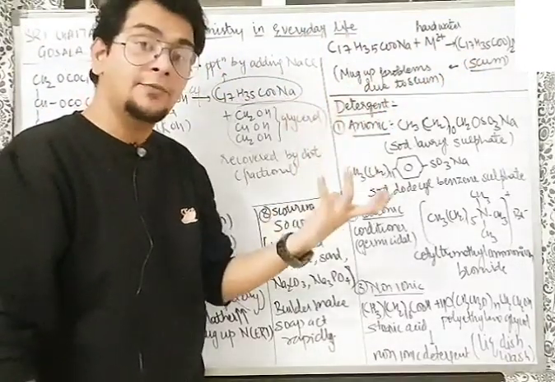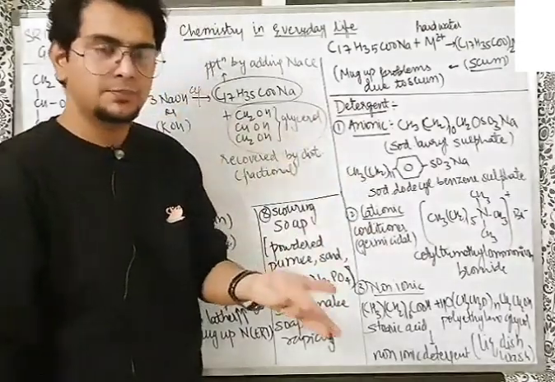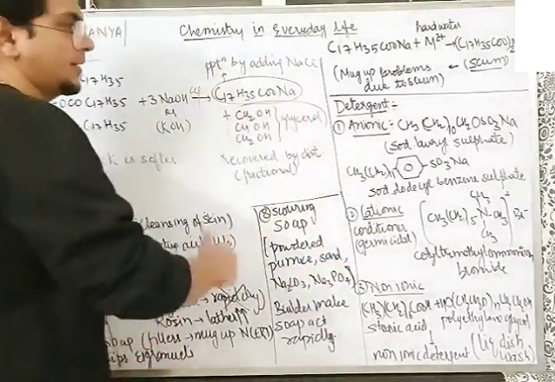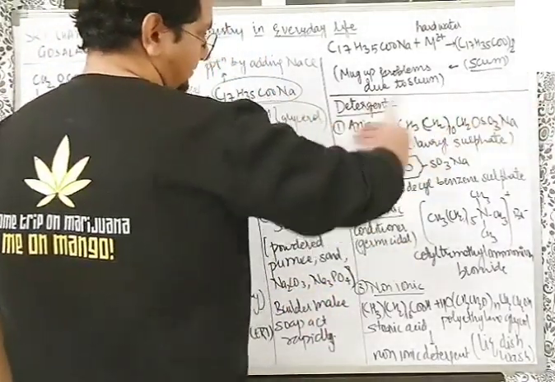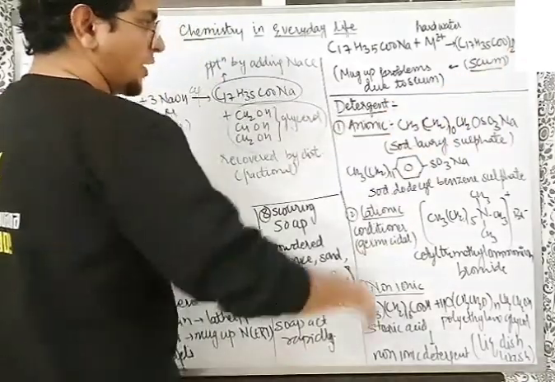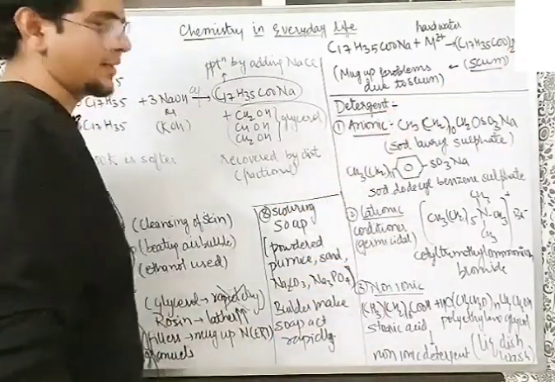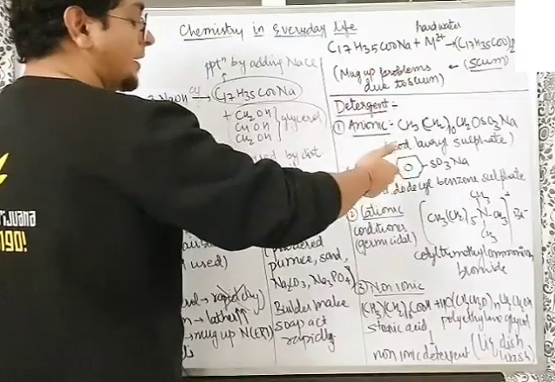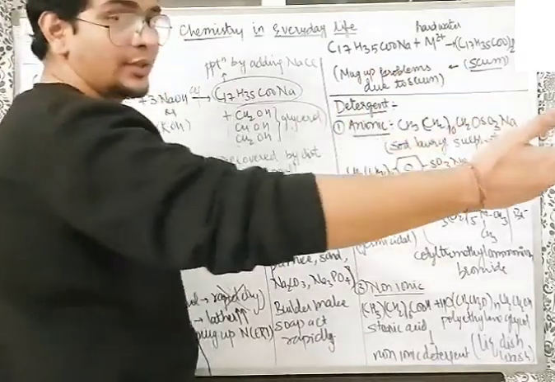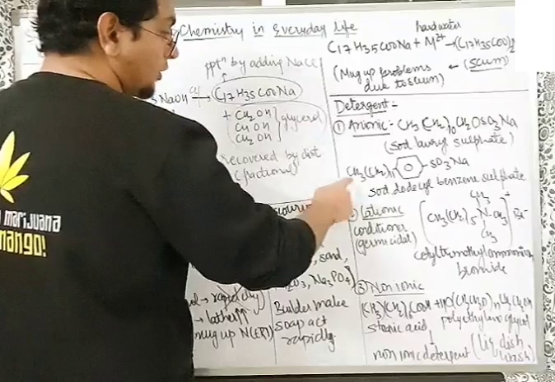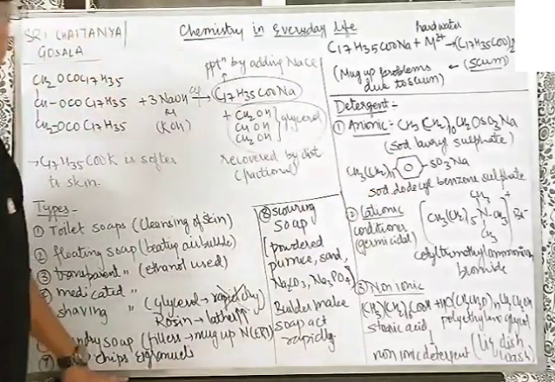That means detergent can form lather with hard water also. Three types: anionic, example sodium lauryl sulfate. Formula is clear cut to us. How many carbons are there? This kind of question they can ask you. Functional group for the anionic detergent is going to be SO3 minus only here. So it's very simple. Here also this sodium dodecyl benzene sulfate.